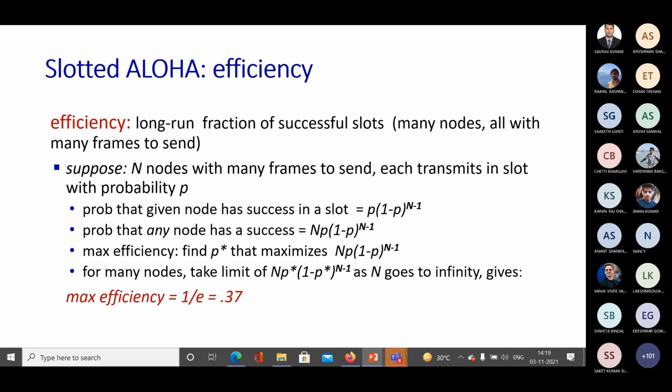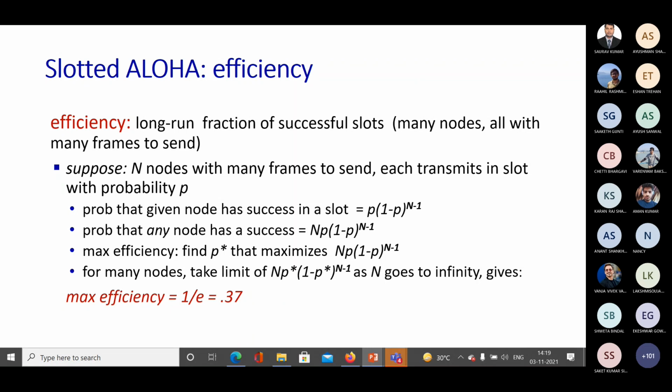Now, the probability that a given node has success in a slot is given by p times (1 minus p) to the power n minus 1. The probability that any node has a success is, of course, n times p times (1 minus p) to the power n minus 1.